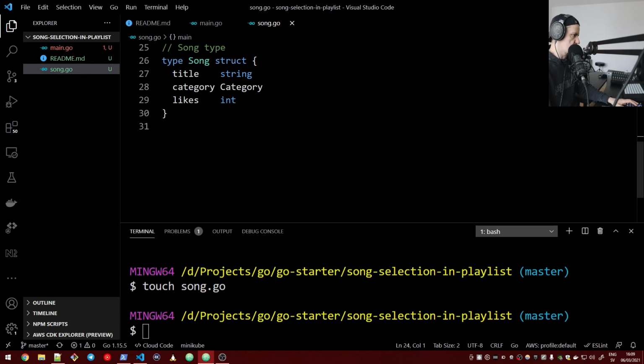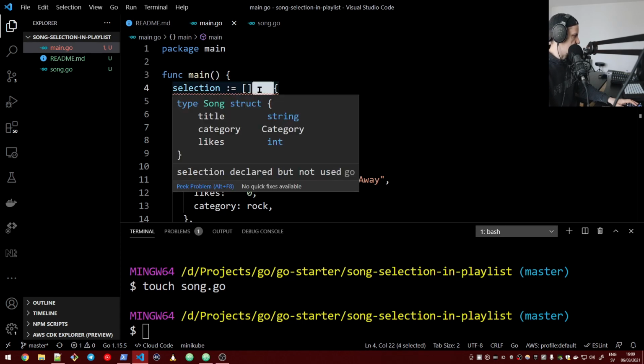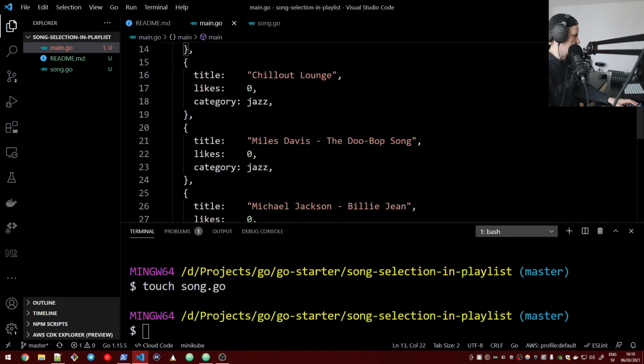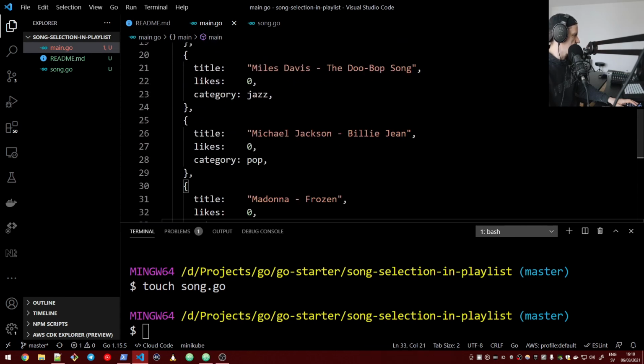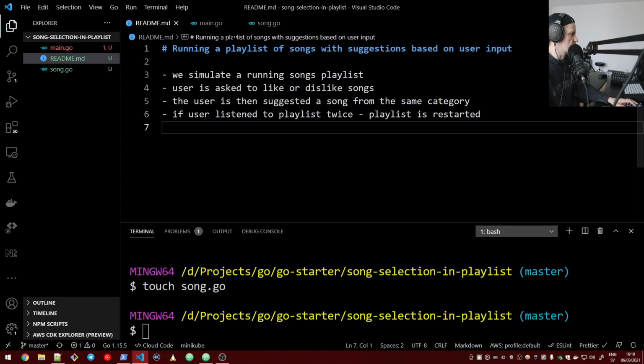Okay, going back to our program, we have a selection of songs, which is an array of objects of type song. We have two songs from each category, 2 rock songs, 2 jazz, and 2 pop. And we want to simulate running a playlist of these songs, and then the user is asked to like or dislike them. And then based on the input, the user is suggested a song from the same category. And then if the whole playlist was listened to twice, then the playlist is going to be restarted.